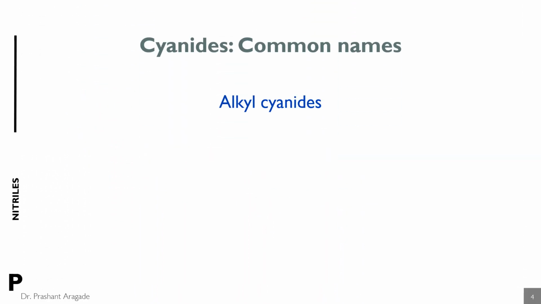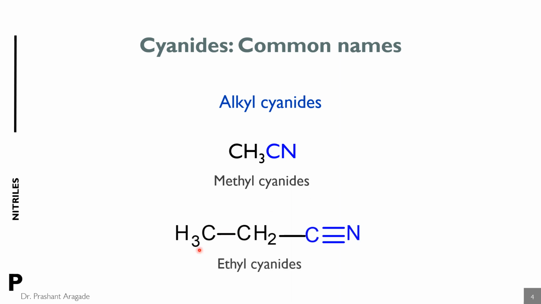In the common system, they are named as alkyl cyanides. So here a methyl group is attached to the cyano group, so it is named methyl cyanide. In another example, you will find the ethyl group is attached to the cyanide group, so it is named ethyl cyanide.